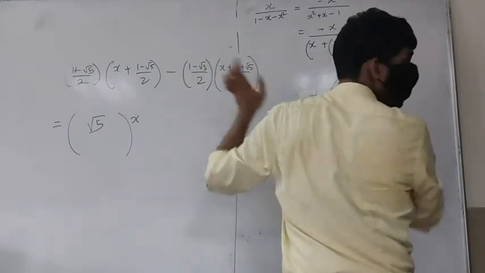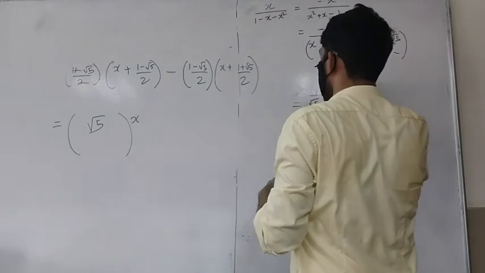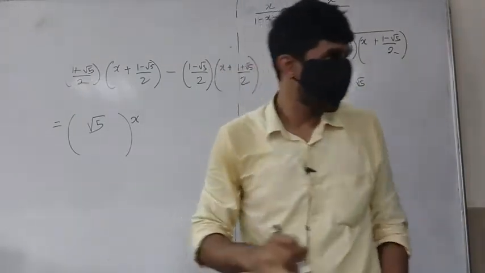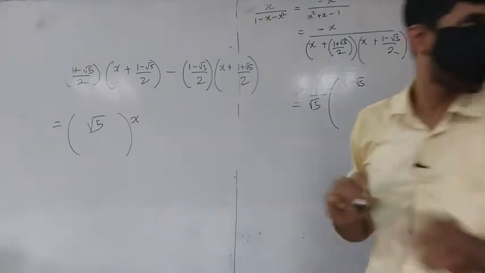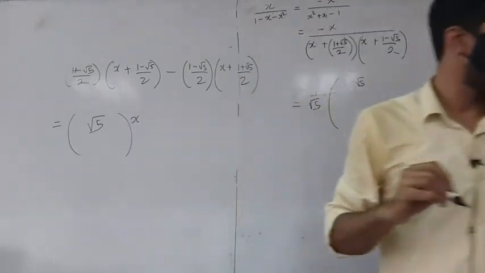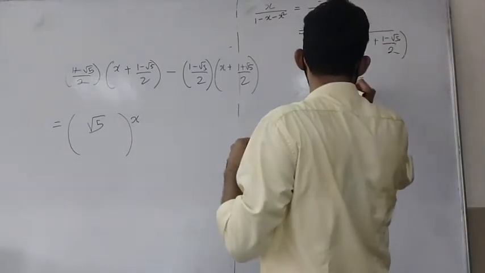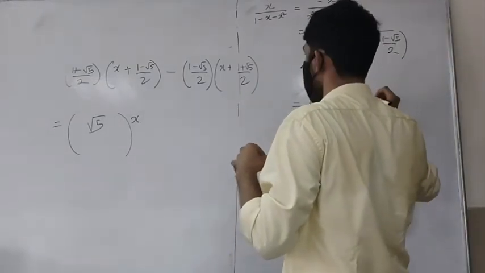This fellow here, which is 1 minus root 5. Is there an error here? No, that's fine. 1 minus root 5, (1 minus root 5) by 2